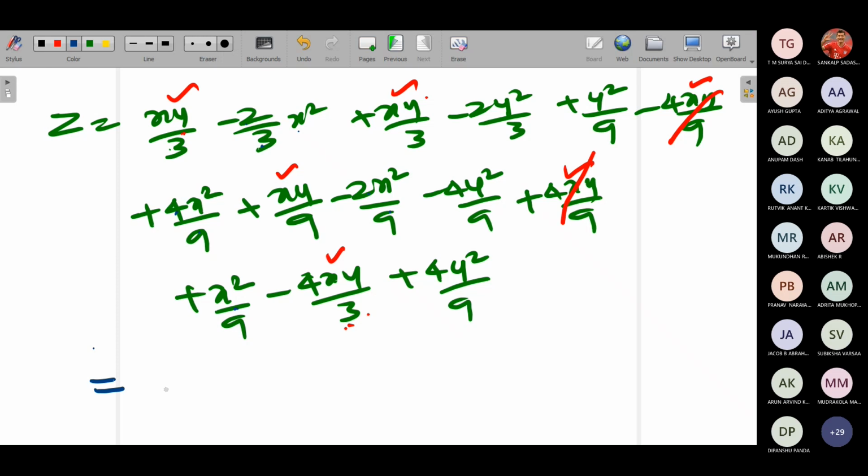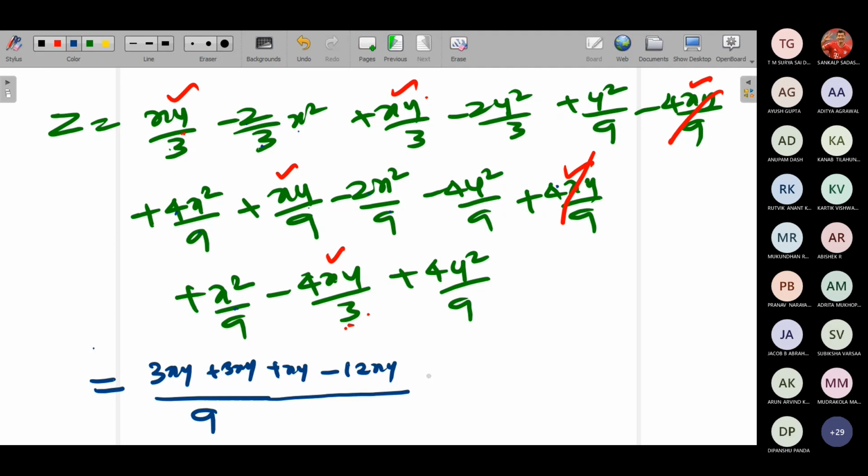If I take LCM as 9, let me do it like this. It will become 3xy plus 3xy. Then this got cancelled. Then we have plus xy. Plus xy. And here minus 12xy.